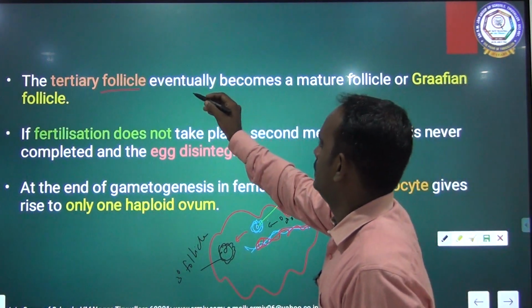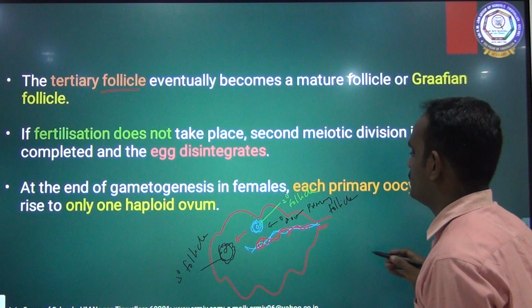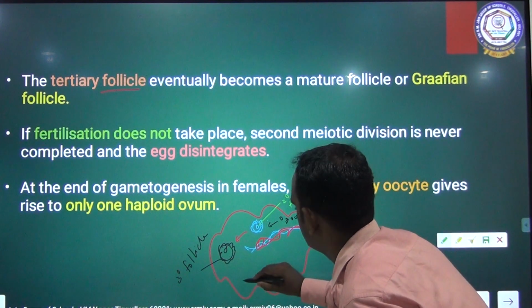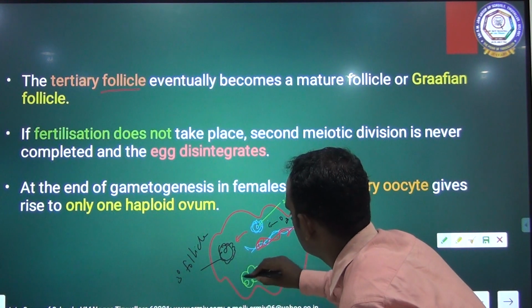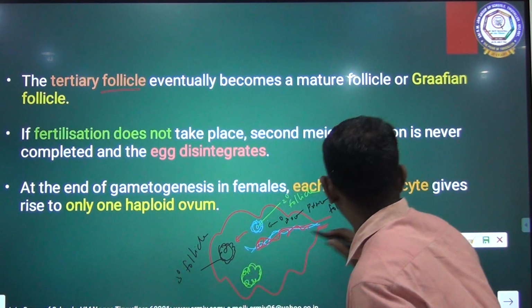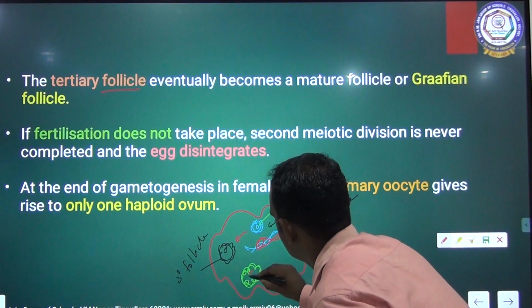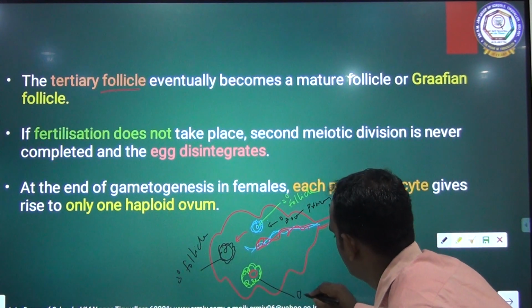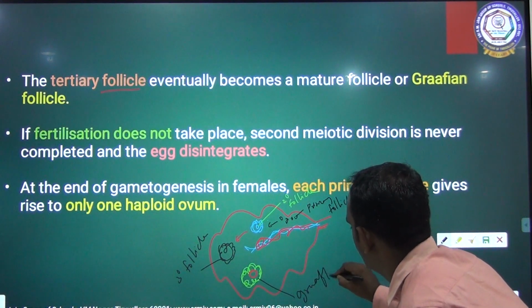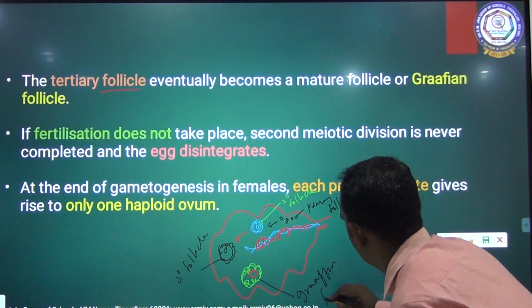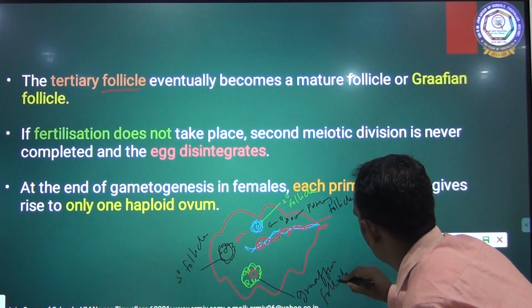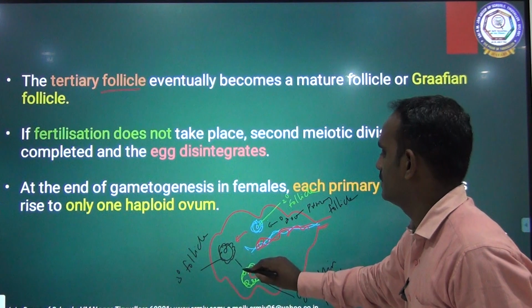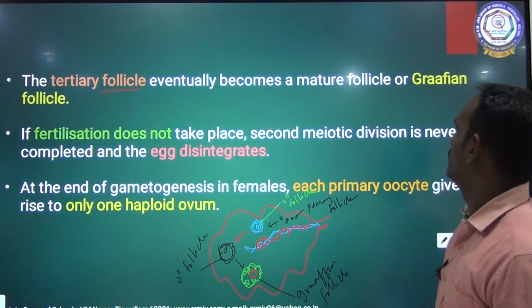The tertiary follicle eventually becomes a mature Graafian follicle.